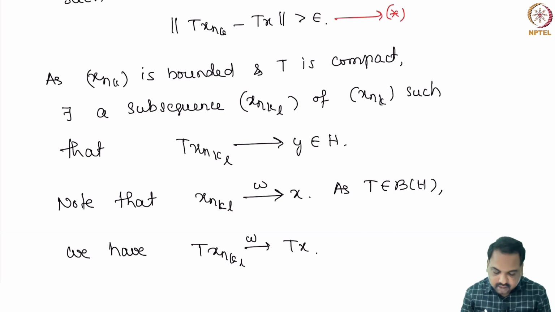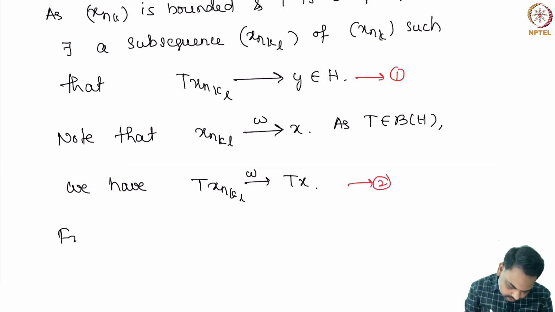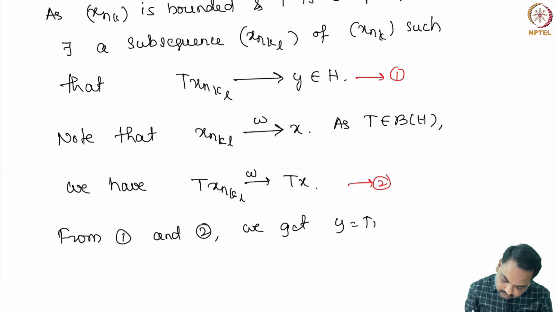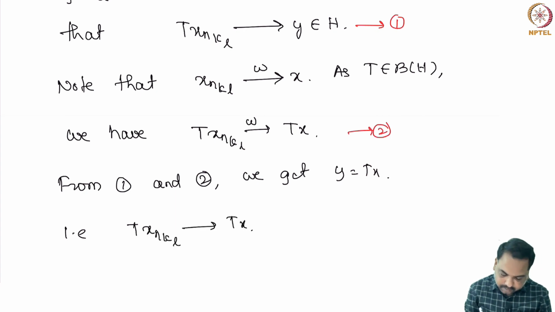Now, Txnkl converges to y implies Txnkl converges to y weakly. So from these two we conclude that y equals Tx. That means Txnkl converges to Tx.